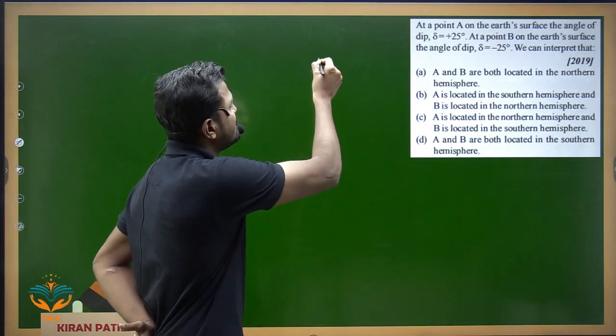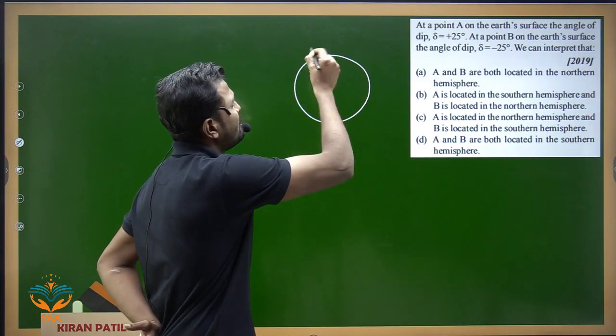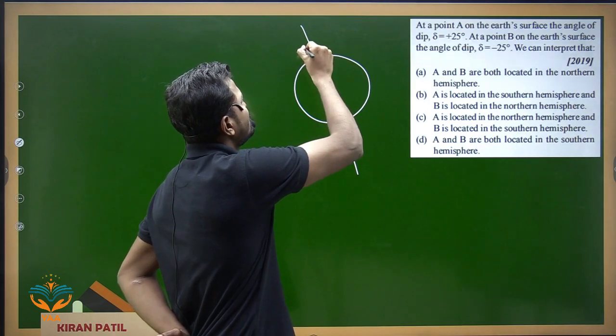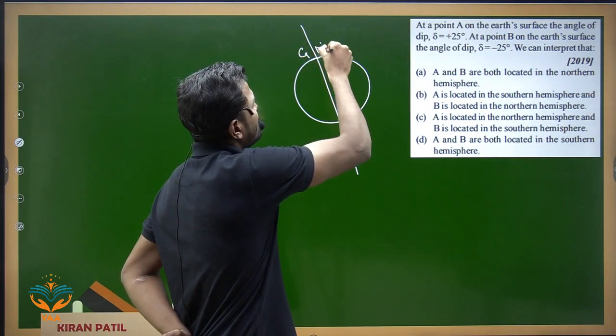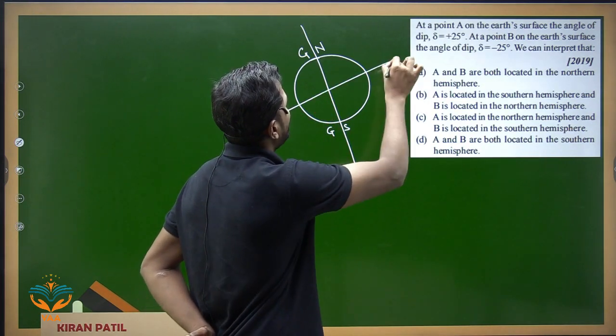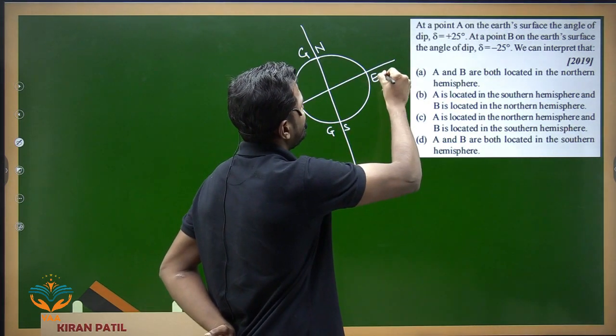If I consider this is the Earth, it is tilted at a certain angle. We can say that this is geographical north, and this becomes geographical south. This is my equator.